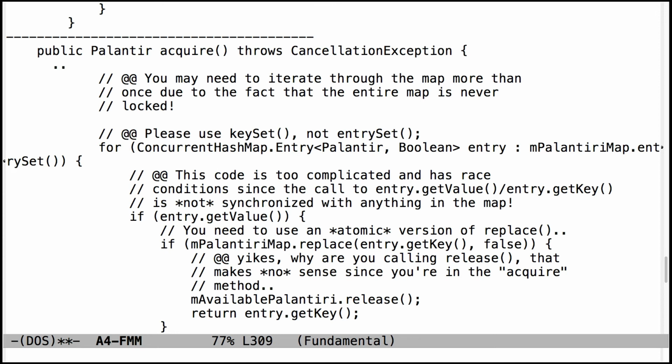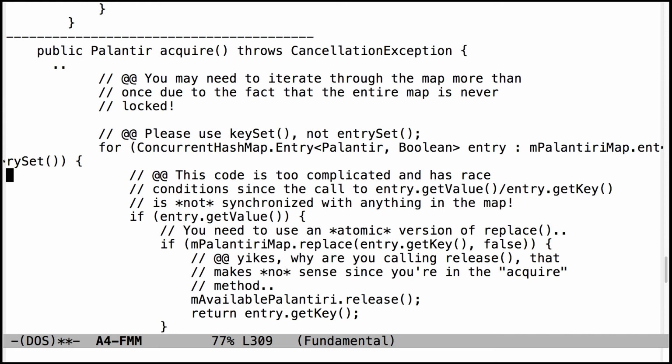The first thing you need to remember about acquire is you should be working on key set. You should have a for each loop for key set and not use entry set at all. There's no need to be using entry set. It just causes extra headache and makes your code longer. That's number one. Number two, you're going to have a for each loop that's going to loop through the key set and check something, and you're going to use a single method call to do that. And that method call is atomic. And so if you do it right, it's really, really simple.